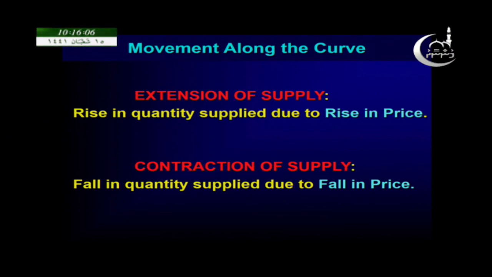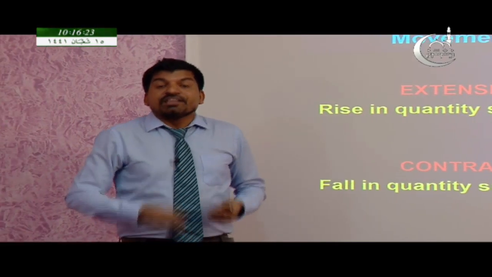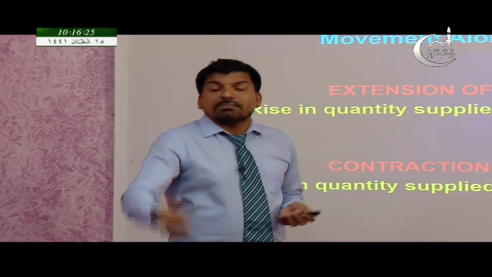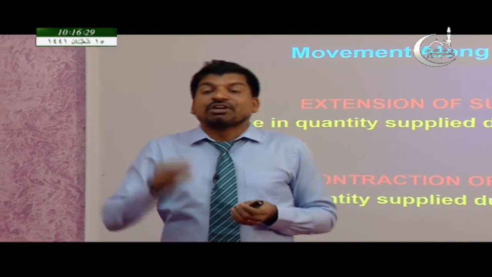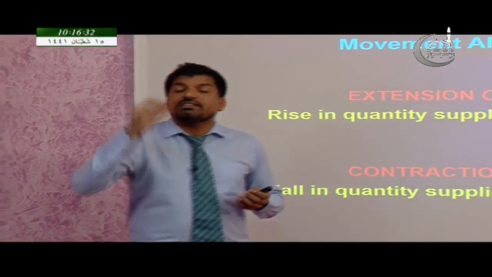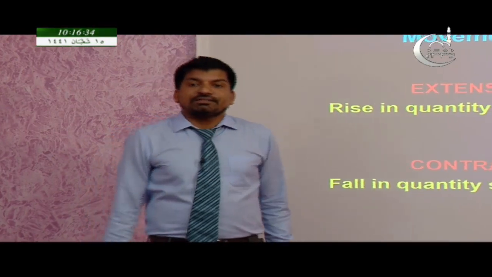So, look at the extent of supply. Rise in quantity supplied due to rise in price. Of course, if you learn extension of supply, the opposite is the contraction of supply: the quantity supplied decreasing due to fall in price. So, what is the difference between extension of supply and contraction of supply? Extension of supply is an increase in supply due to rise in price, and contraction of supply is a decrease in supply due to fall in price.